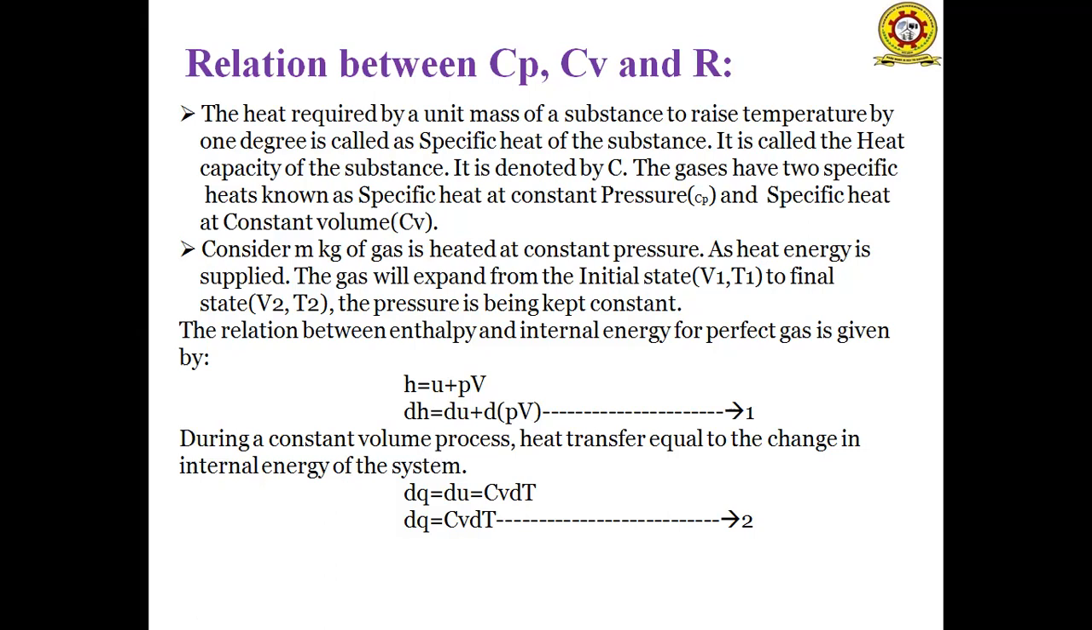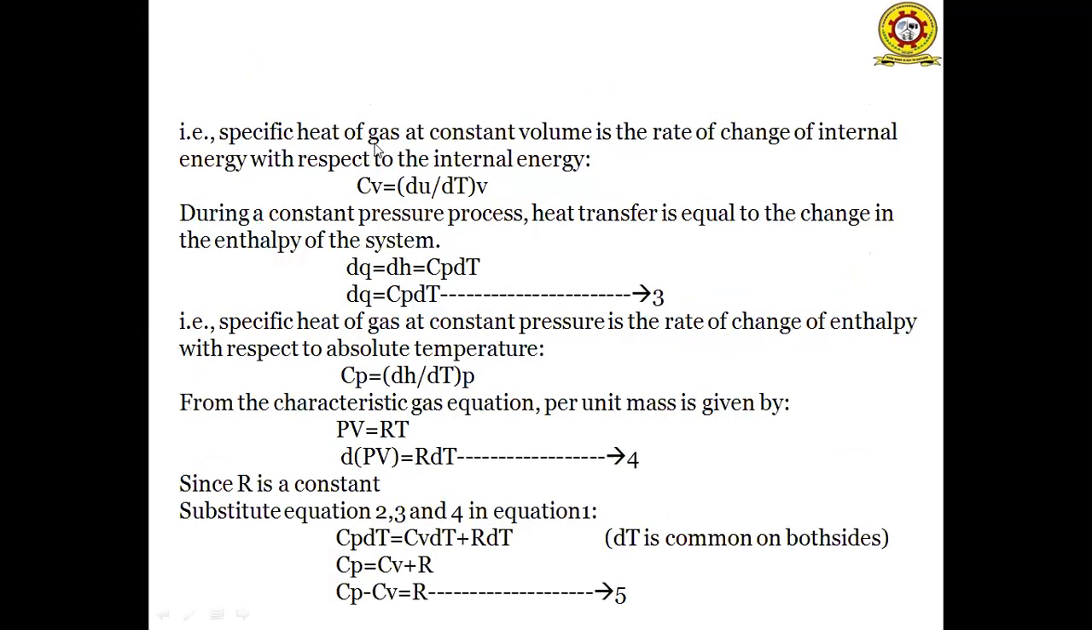In the constant volume process, heat transfer is equal to the change in internal energy. So dq is equal to delta U is equal to m Cv dT. If we consider mass m as 1 kg, dq is equal to dU is equal to Cv dT. So dq is equal to Cv dT. This is the second equation. That is, the specific heat of a gas at constant volume is the rate of change of internal energy with respect to temperature. So Cv is equal to dU by dT at constant V.